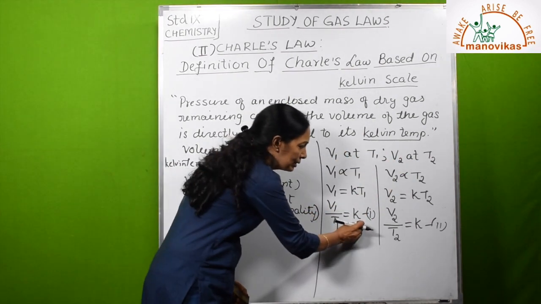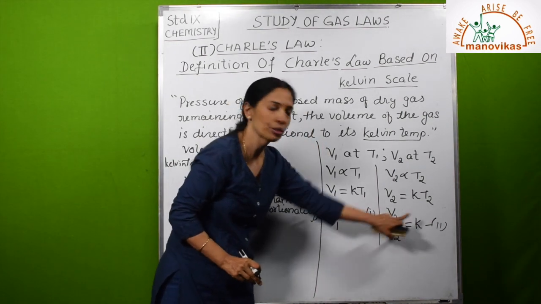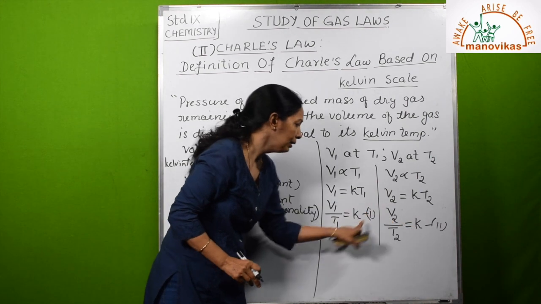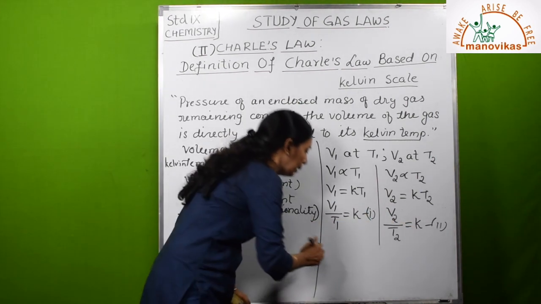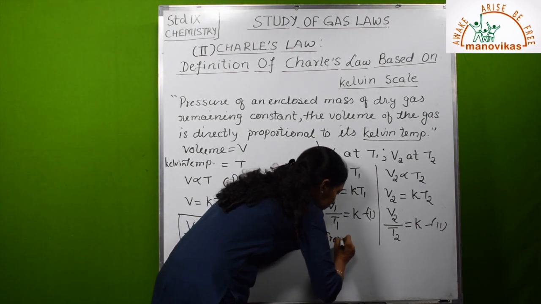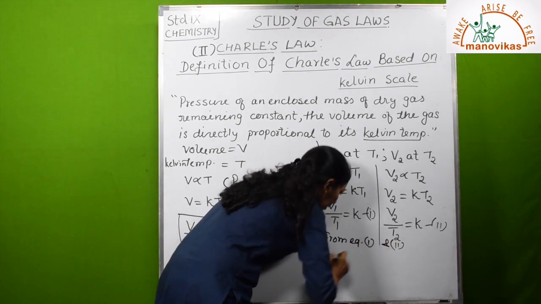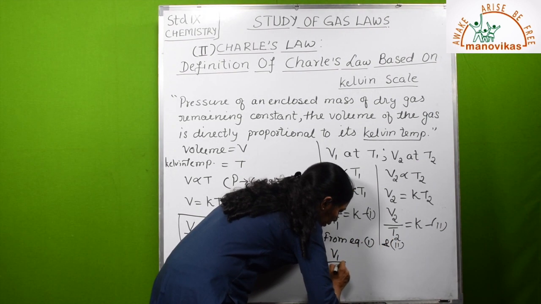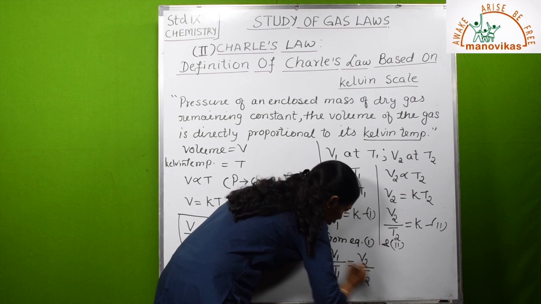Now see the right hand side, here also K in equation 1 and equation 2. Compare equation 1 and equation 2. The right hand side entities are the same. So the left hand side will also be the same. So comparing equations 1 and 2, we can write V1 upon T1 is equal to V2 upon T2.